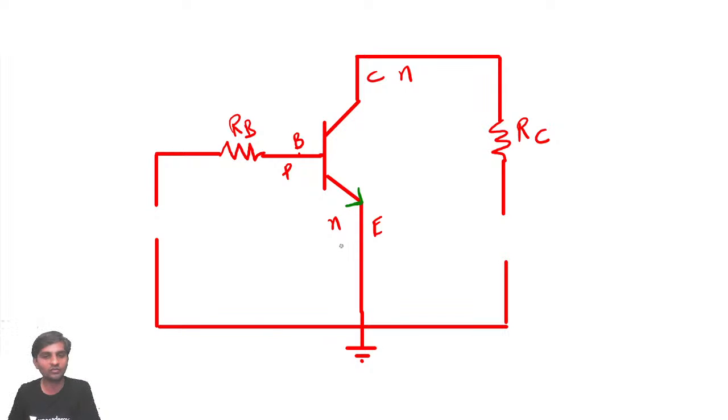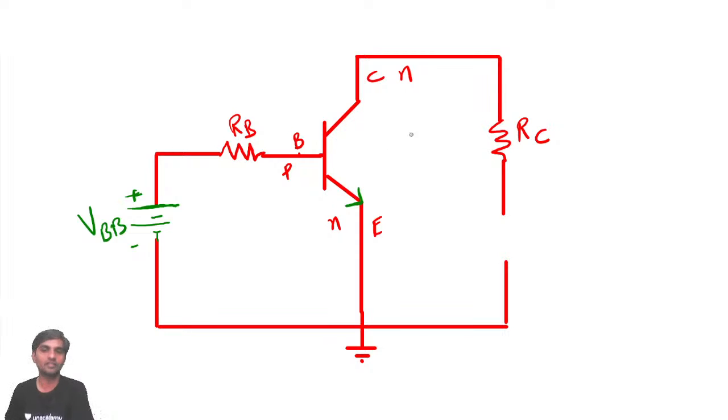Now, always, what we discussed is, this emitter base junction has to be forward biased, which means the positive terminal of the battery must be connected to the P region of the semiconductor, so positive, negative, and we use the word VBB.